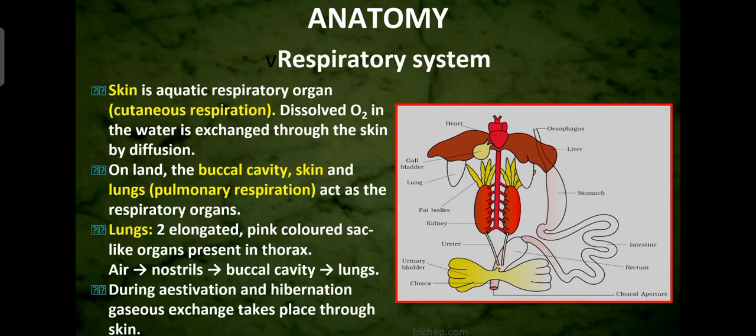So how does respiration take place on land? Air enters into the nostrils, from the nostrils into the buccal cavity, and from the buccal cavity into the lungs. Clear? Then during aestivation and hibernation, how does the gaseous exchange take place? It takes place through the skin. When they are in the summer sleep, when they are in the winter sleep, respiration takes place through the skin only.